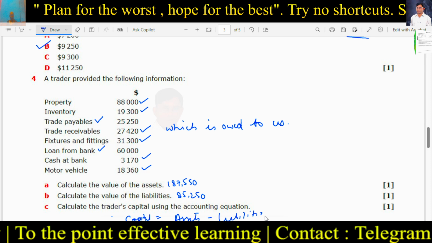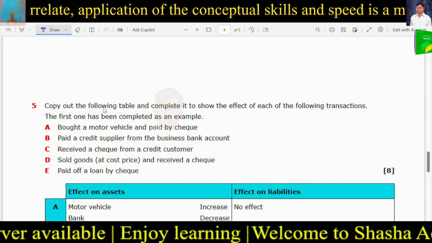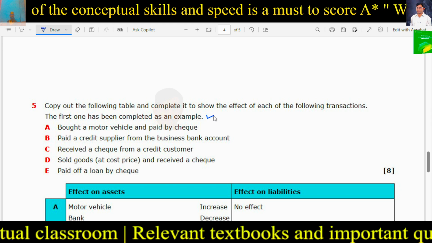So this is the end of practice question 4. So now let us see question 5. So what does it say? Copy the following table and complete it. Show the effect of each of the following transactions. The first one has been completed as an example. So bought a motor vehicle and paid by check. So what is happening? You have to write effect on assets and effect on liabilities.